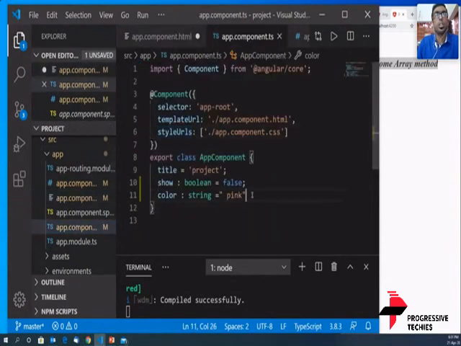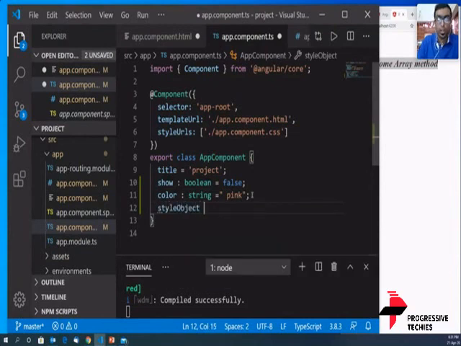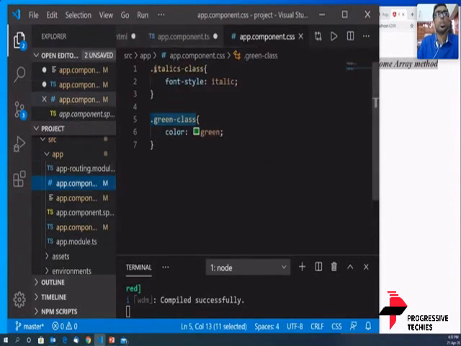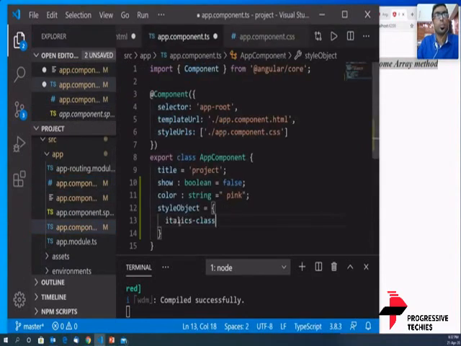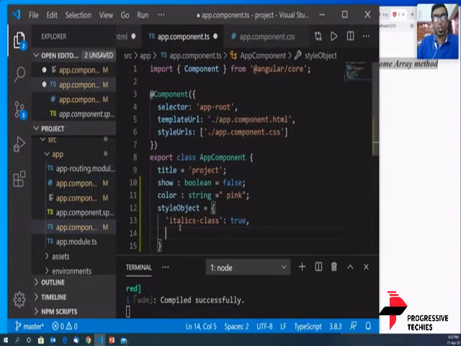Let's create an object. Let's call it style object. What I'm going to do is define two variables in it, and those two variables are our styles. So let's call the style as a parameter into this, and I'm going to set it to true. And next, the second style, green class, and I'm going to set it to true again.